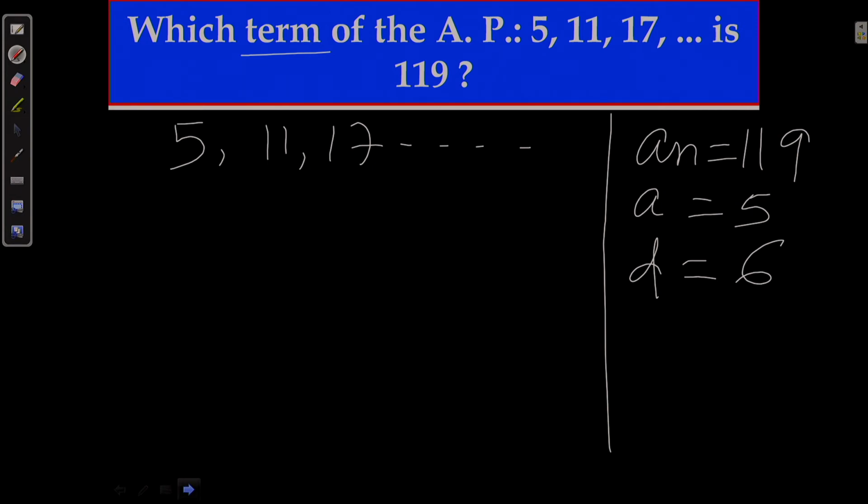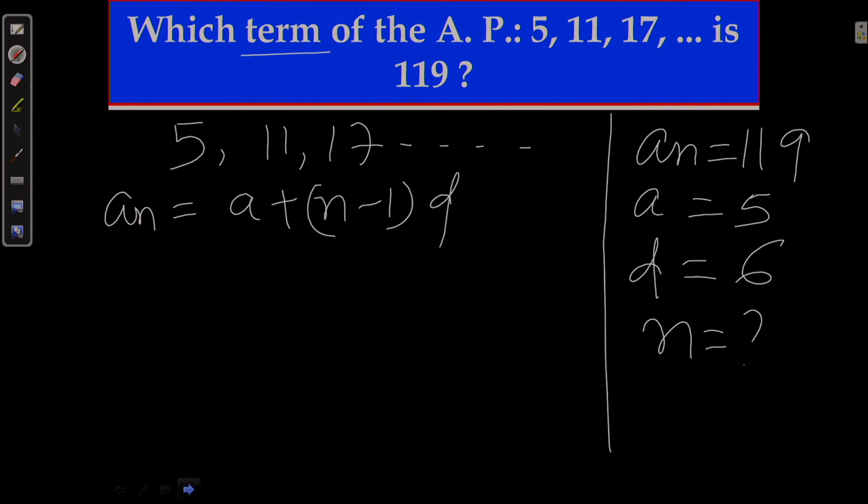So the question is asking which term, that is, the value of n we are going to find. Now we know that an = a + (n - 1) d. In place of a it is 5, plus (n - 1), and the d value is already given, which is 6.